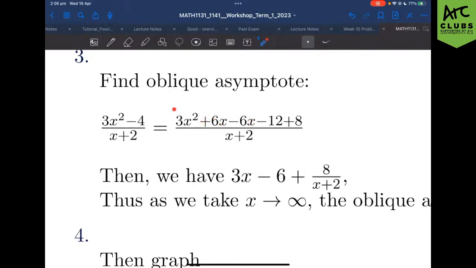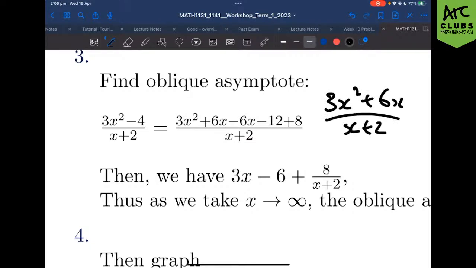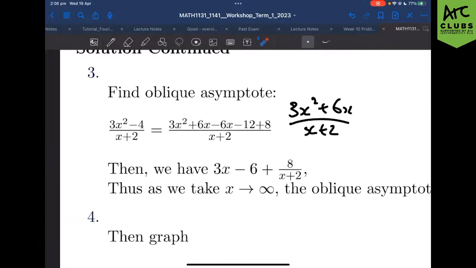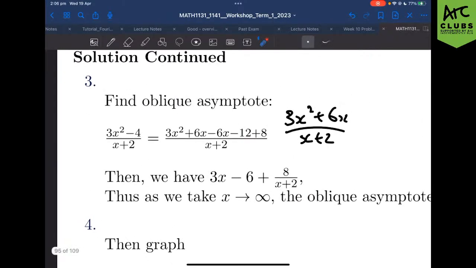If you work with the first 2 terms and separate them out into their own fraction, then you can divide everything by x. You're left with 3x, right? And the same thing with minus 6x minus 12. And then you're left with 8 on x plus 2. So it's that algebraic manipulation where you're adding in constants and variables to help us simplify this. If you aren't too familiar with this, the best alternative is just long division, but it can be messier, and harder to type up on